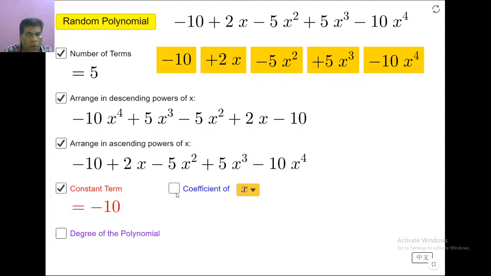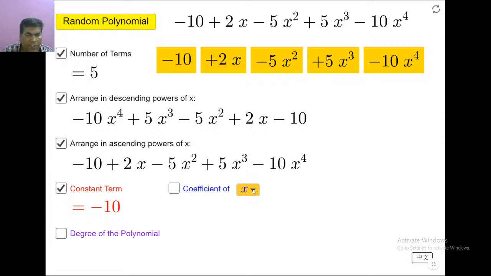Now let's see the coefficient. I have already told you, coefficient means the numerical part before the variable. Here they are asking the coefficient of x. Come on, guess the answer.